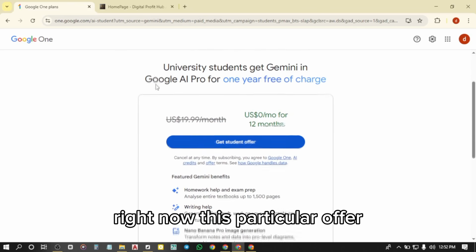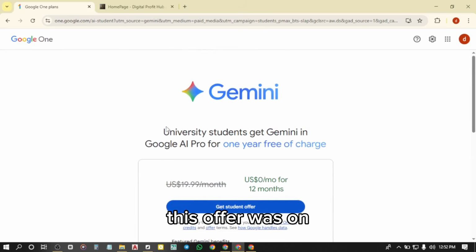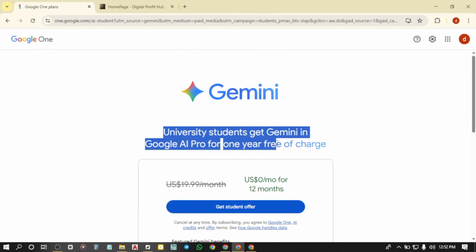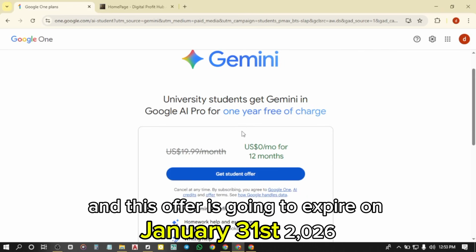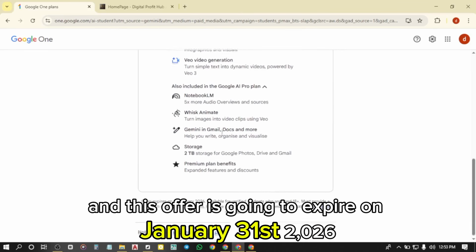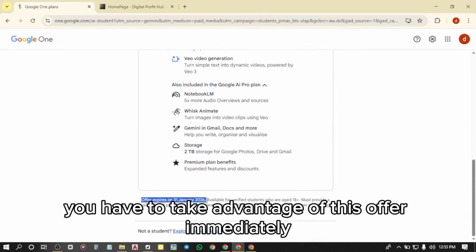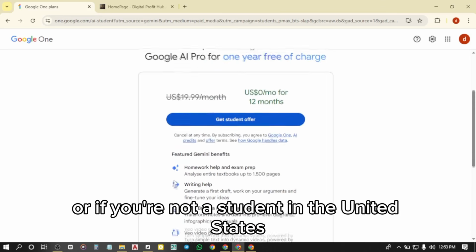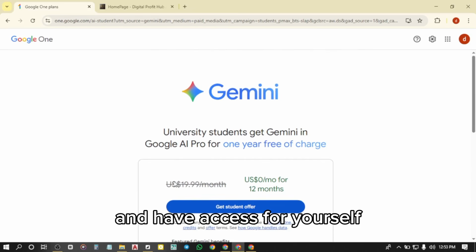This particular offer is actually available for people in the United States. This offer was on for people in the United States before, but it closed a few months back. But guess what? Google has reopened this offer again, and this offer is going to expire on January 31st, 2026. So if you're here right now, you have to take advantage of this offer immediately. Don't worry if you're not in the United States, or if you're not a student in the United States. I'm going to show you a way you can work around this and have access for yourself.